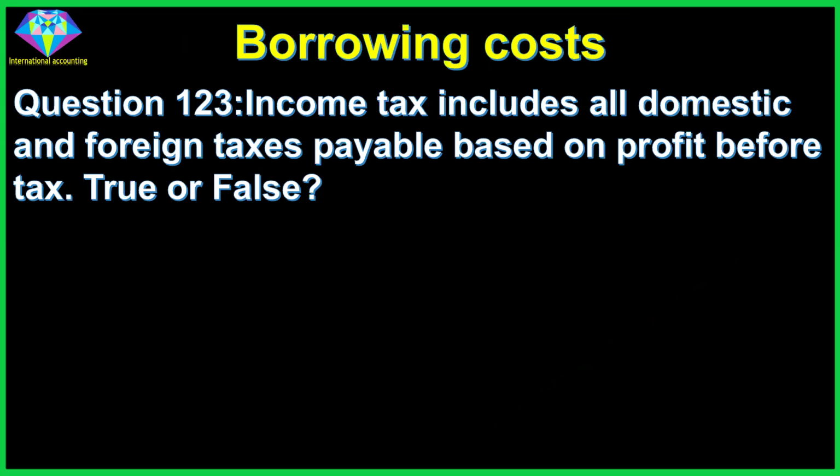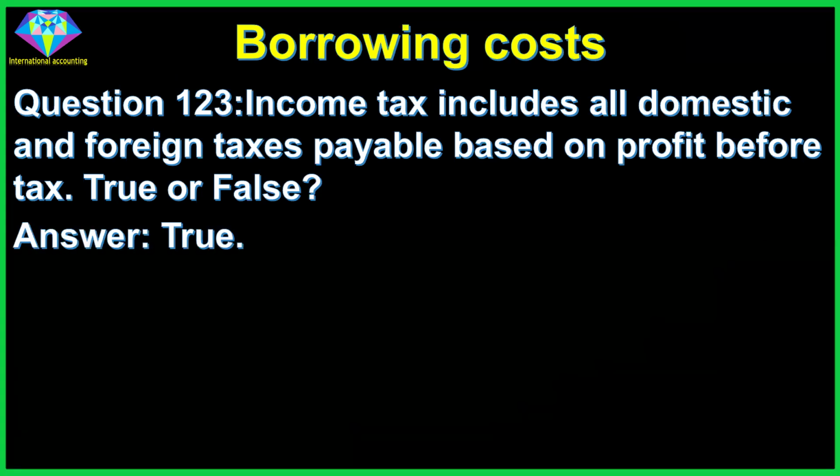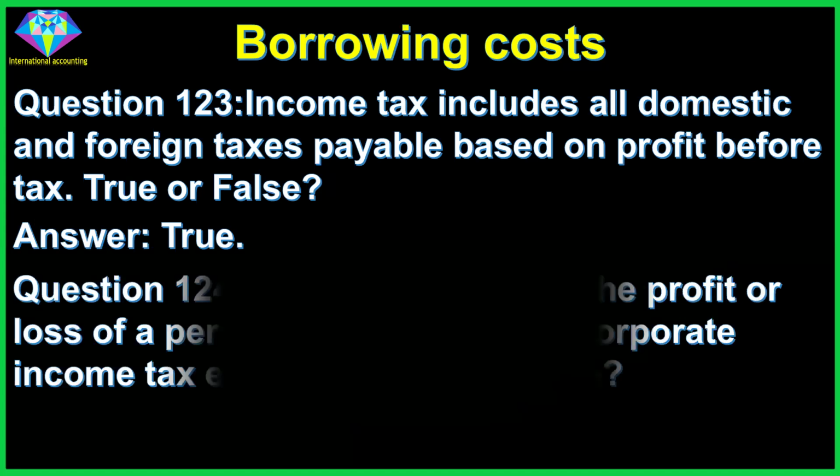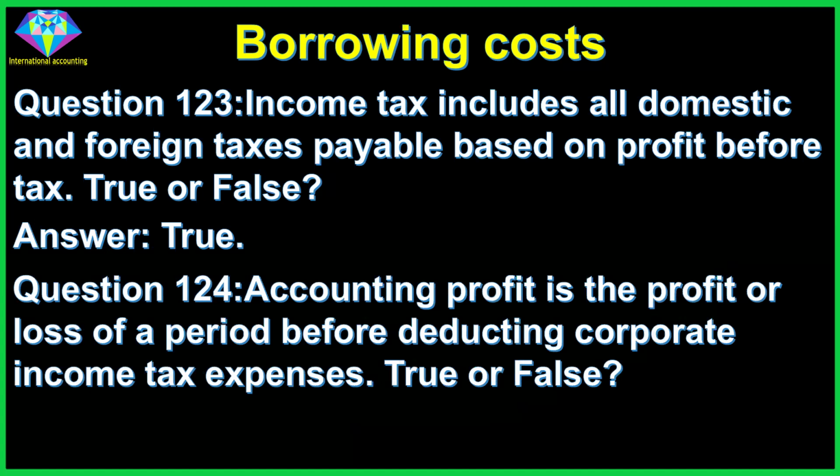Question 123. Income tax includes all domestic and foreign taxes payable based on profit before tax. True or false? Answer: true. Question 124. Accounting profit is the profit or loss of a period before deducting corporate income tax expenses. True or false? Answer: true.